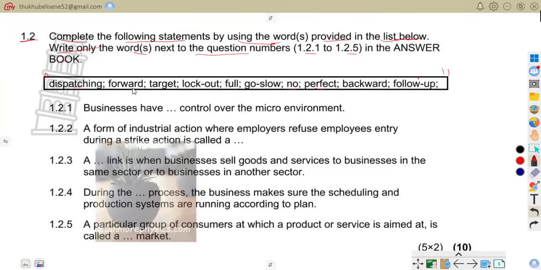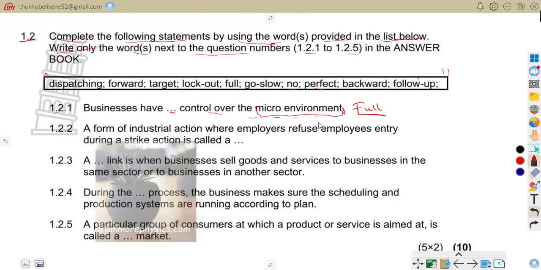So we have dispatching, forward, target, lockout, full, go slow, no, perfect, backward, follow-up. Those are the words that we're going to use. 1.2.1 says business have dash control over the micro environment. When you talk of micro environment, we know that is found within the business, that is internal. So the correct word there is full. Business have full control over the micro environment.